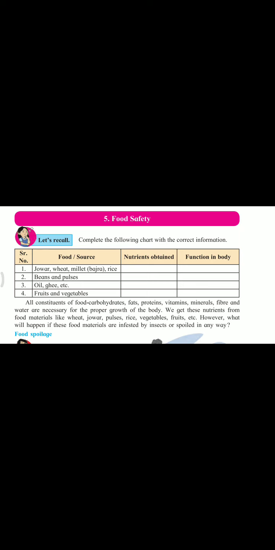Third one, oil, ghee, etc. From that we get fat, and this fat also has a very important role in our body. For example, under our skin there is a fat layer which protects the skin from ruptures. Fourth one, fruits and vegetables. From fruits and vegetables we get nutrition like vitamins and minerals. Vitamins and minerals are very necessary to carry out body functions. In our body different functions are carried out, and to carry out these functions, vitamins and minerals are very useful.